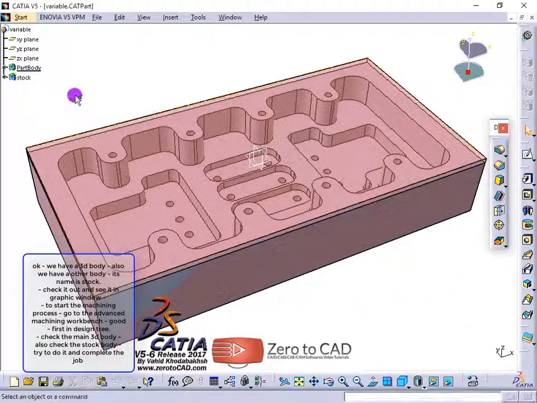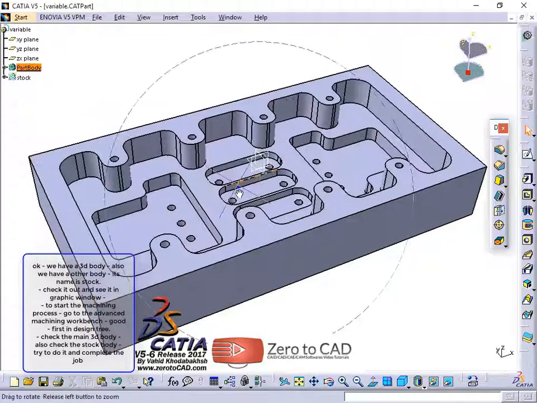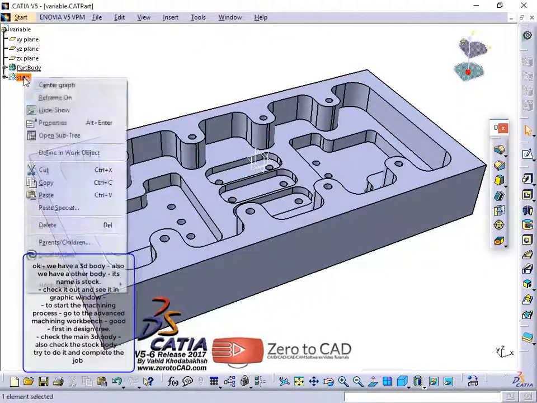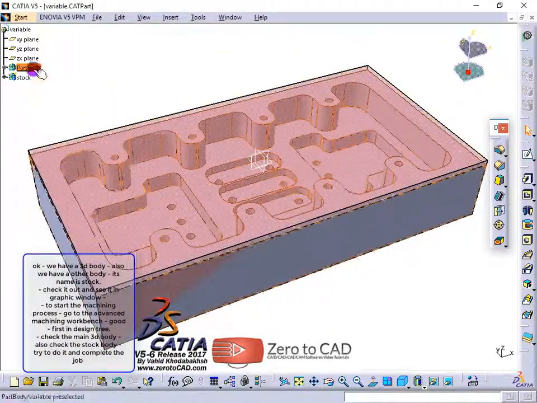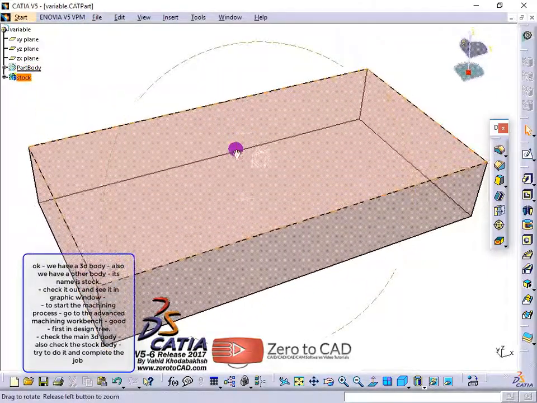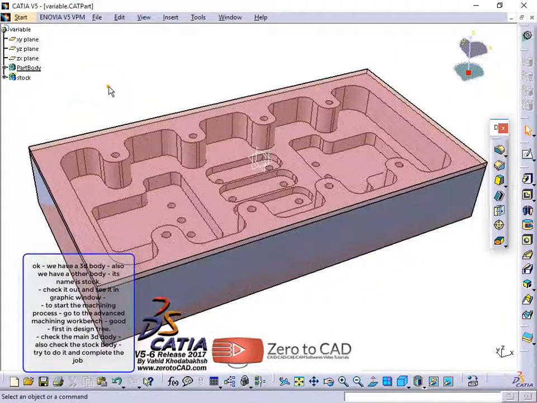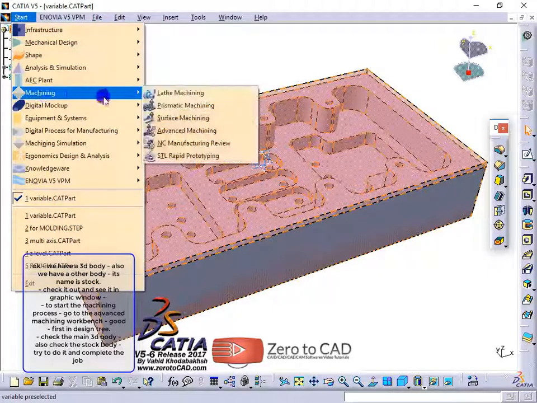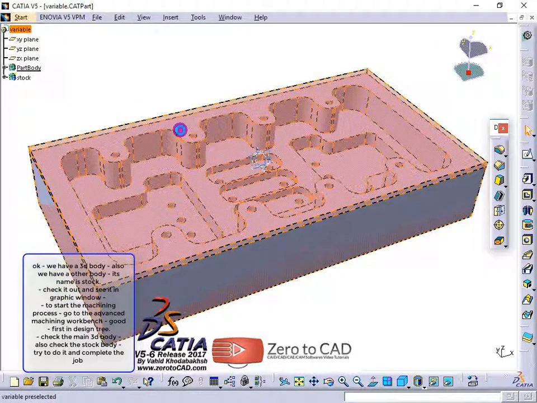Okay, we have a 3D body. Also we have another body, its name is stock. Check it out and see it in the graphic window. To start the machining process, go to the Advanced Machining Workbench.